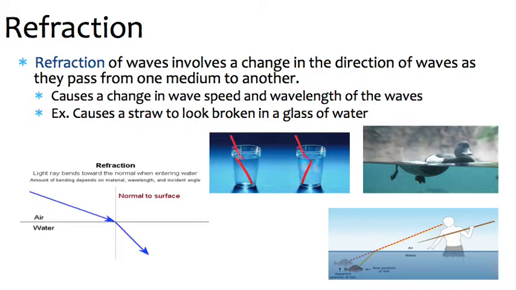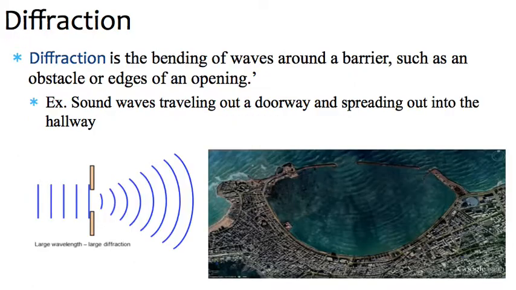Like here we see it looks like these straws are broken, or this duck looks like it's cut in half, or here the spear fisher thinks that the fish is here, but in reality it's here. So it can cause things like that. And there's other examples of this out there. It's kind of a neat phenomenon, I think, of just how it changes things. But that's refraction. Then we have diffraction.